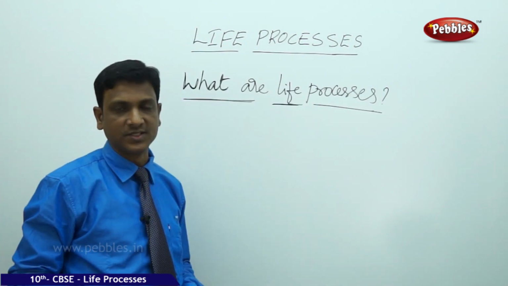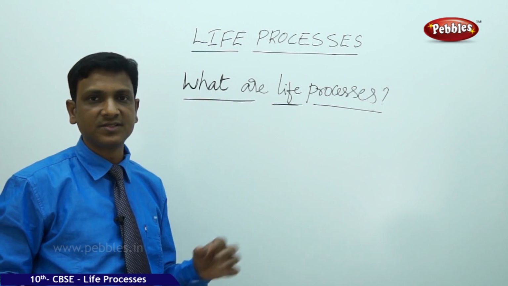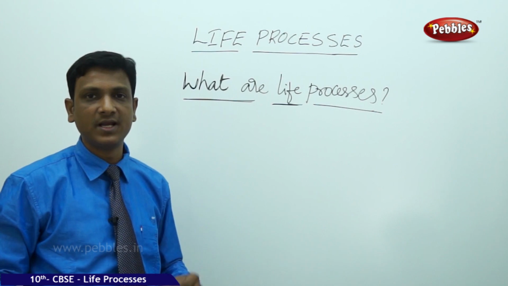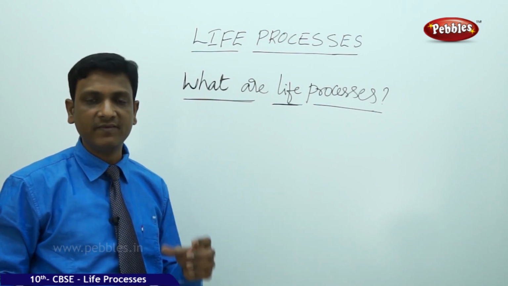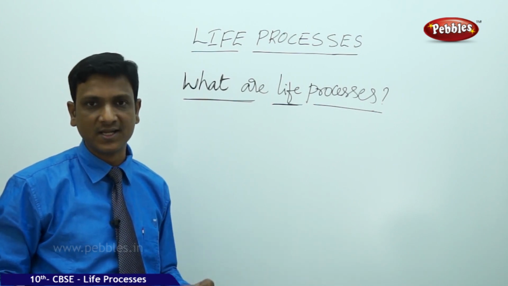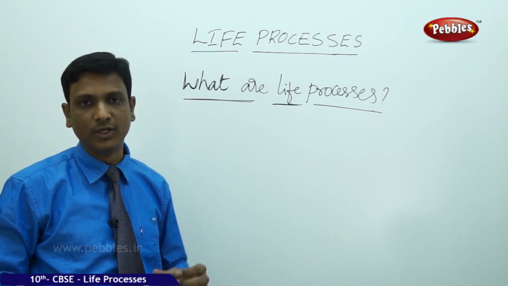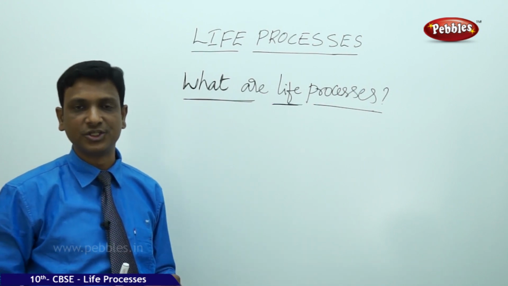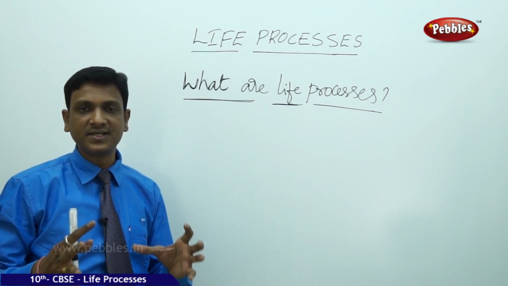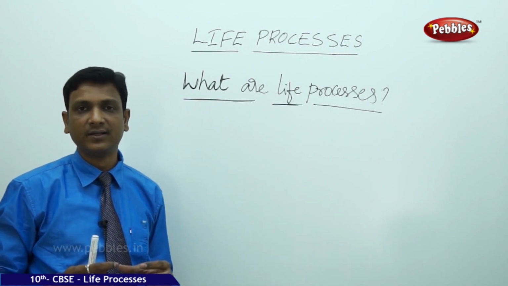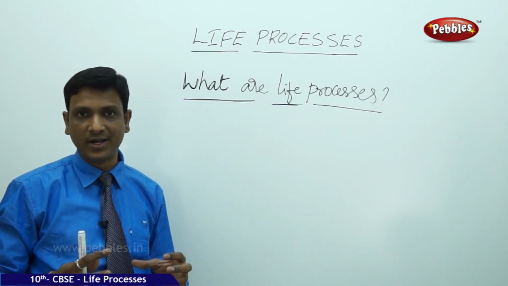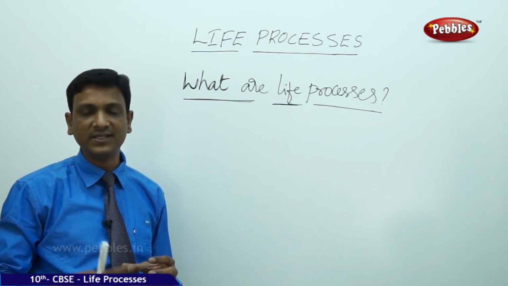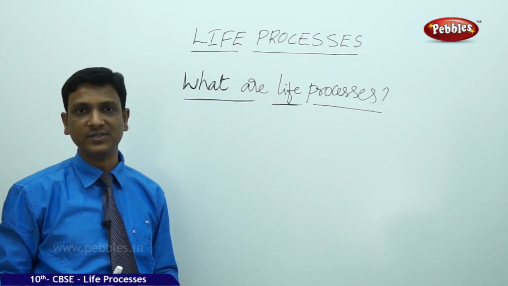What are life processes? Here we have discussed the main character by which we can distinguish what is living and non-living. So living things have the basic feature: they have the movement of molecules, and these molecules make up the structures, an organization. This organization has to be kept there, and if it is destroyed, it has to be repaired and maintained. For this maintenance, continuous flow of molecules is required.